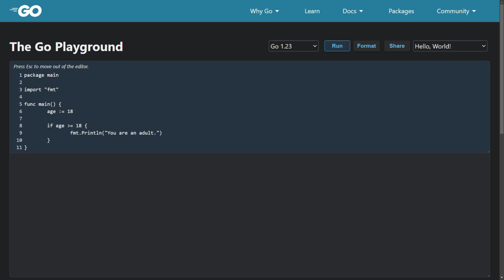Here, our age variable keeps the value of 18, and the condition age greater than or equal to 18 is true. So, this program will print "you are an adult".